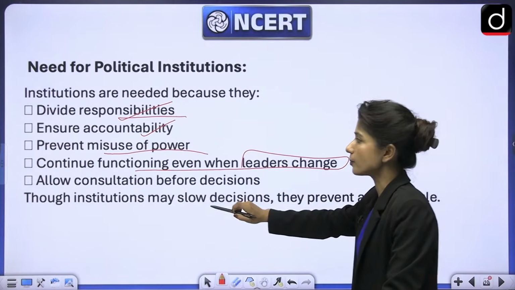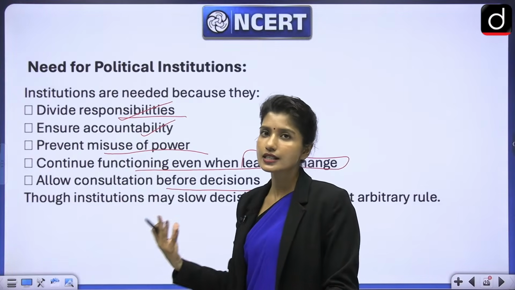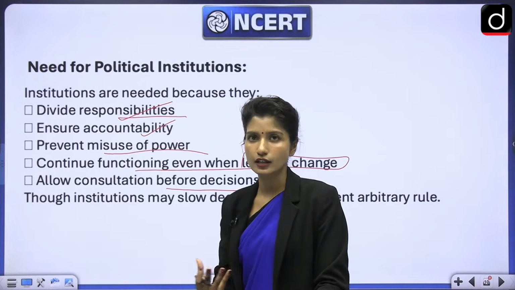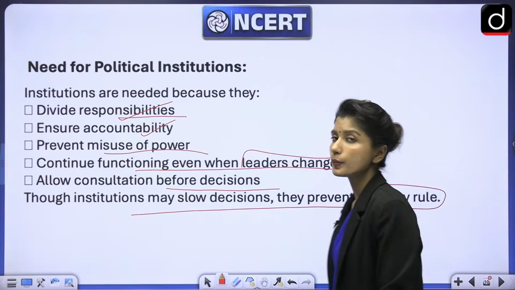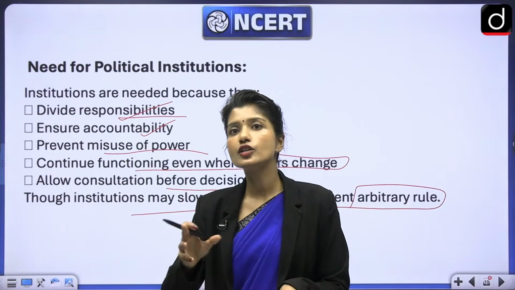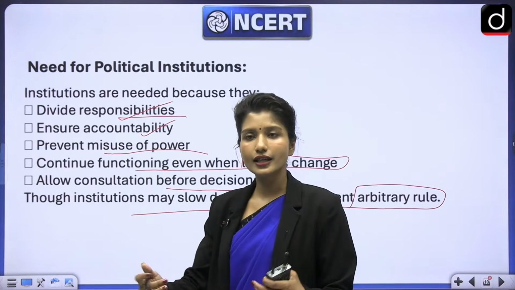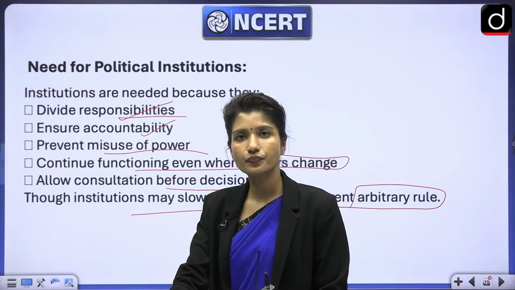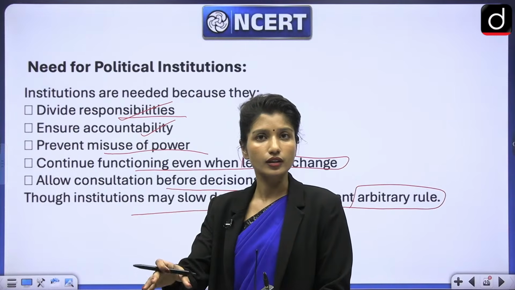Functioning will not stop. And before any decision, there is a lot of consultation involved, because there are a lot of parties involved. This ensures that there is no arbitrary rule. Decision making can be slow, but it cannot be unjust or arbitrary, like we saw in the reservation case. It took a while. In 1990, the government gave that order, the memorandum.